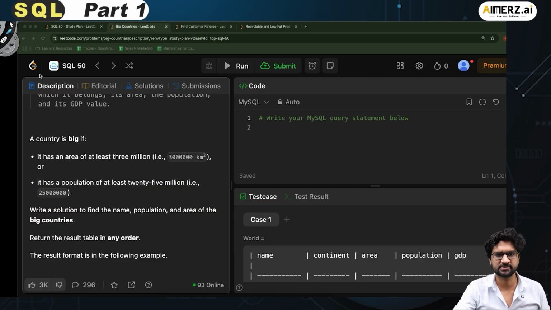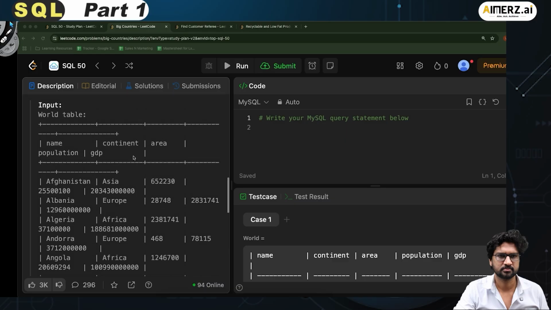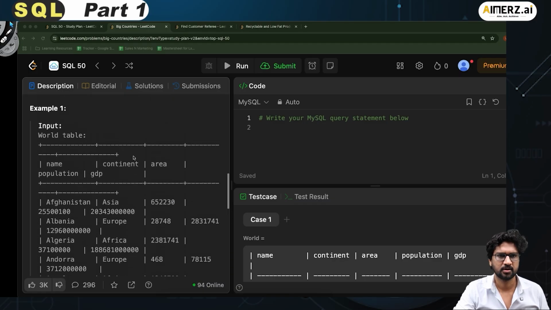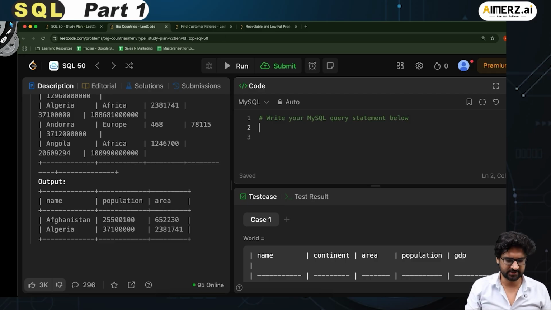And if I go down, let's see the format in which I have to get the answer. If I scroll down, this is my input table for the world, then the output should have the name, population and the area. Fair enough. I'll just keep this screen itself. Very simple and straight. I'll quickly write the code for this. So, select query with the where clause.